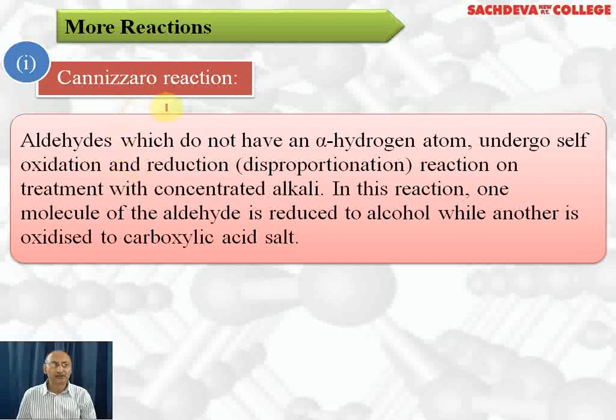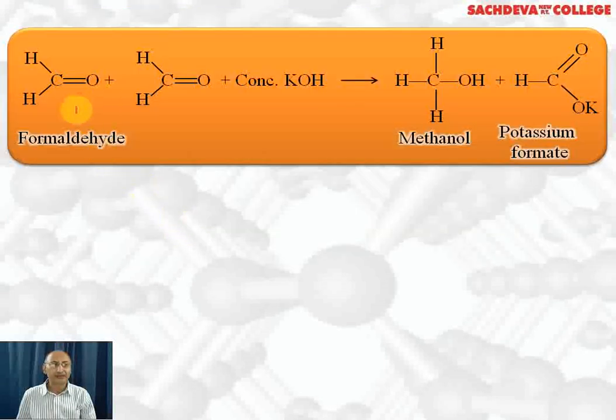Cannizzaro reaction involves a disproportionation reaction, that is, oxidation and reduction take place simultaneously. This reaction takes place in the presence of concentrated alkali like NaOH or KOH. One molecule of aldehyde gets oxidized to carboxylic acid, which forms salt with alkali, whereas the other molecule gets reduced to alcohol. Let's take up an example.